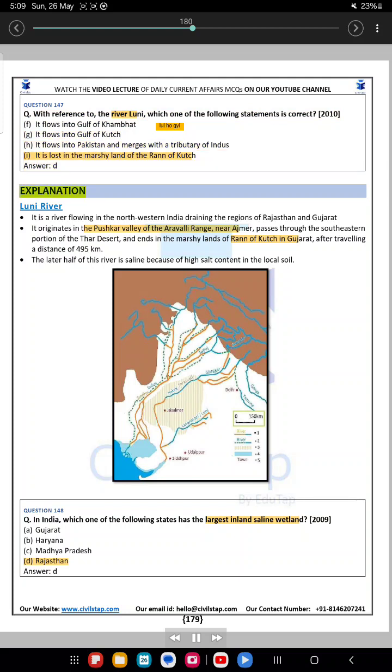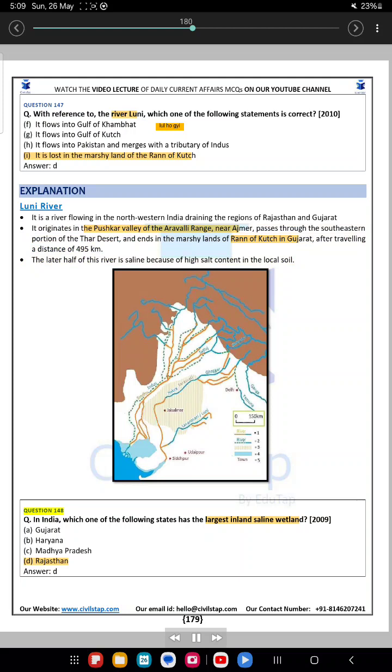Answer, D. Explanation. Luni River is a river flowing in the northwestern India draining the regions of Rajasthan and Gujarat. It originates in the Pushkar Valley of the Aravalli Range, near Ajmer, passes through the southeastern portion of the Thar Desert, and ends in the marshy lands of Rann of Kutch in Gujarat, after travelling a distance of 495 kilometers. The later half of this river is saline because of high salt content in the local soil.